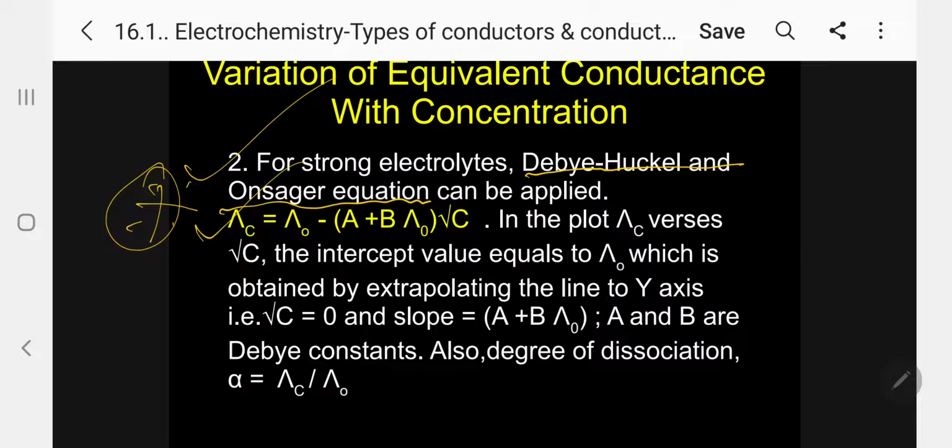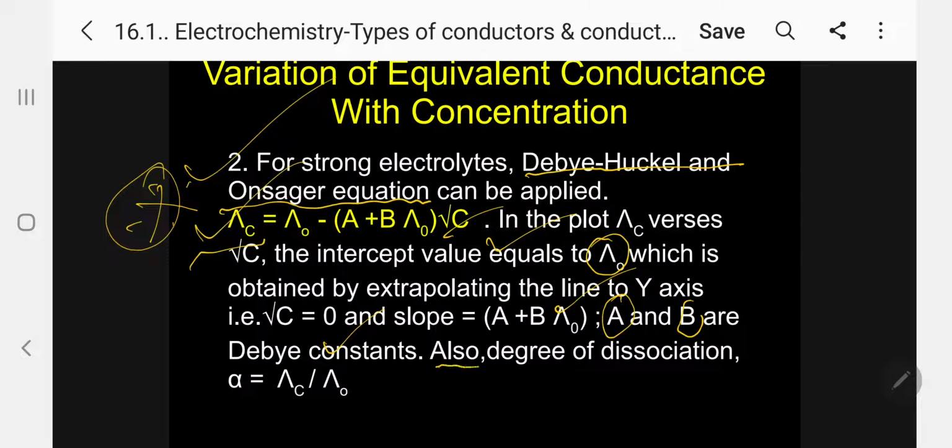Lambda C equal to lambda 0 minus (A plus B lambda 0) into root C. So here we are plotting lambda C versus square root of C. In the plot, the intercept value equals lambda 0, which is obtained by extrapolating the line to the y-axis, that is square root of C equal to 0, and the slope equals A plus B lambda 0. Here A and B are constants.